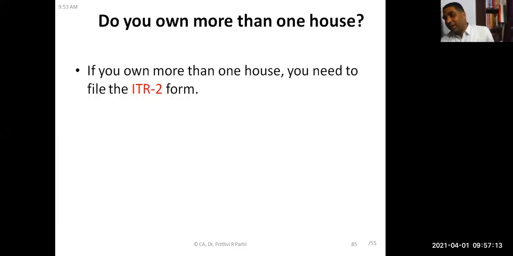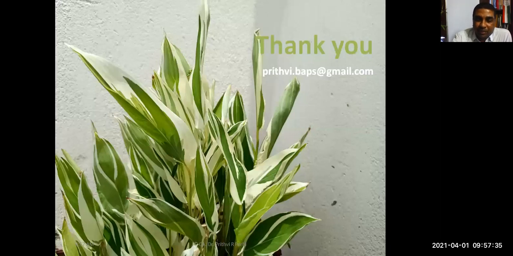And from one practical point, various income tax return forms are available. Those who are filing income tax returns must be knowing. One is the ITR 1 form. If you are having only one house, then you need to file ITR 1. If you are having more than one house, then you need to file ITR 2. So this is the form which needs to be used.